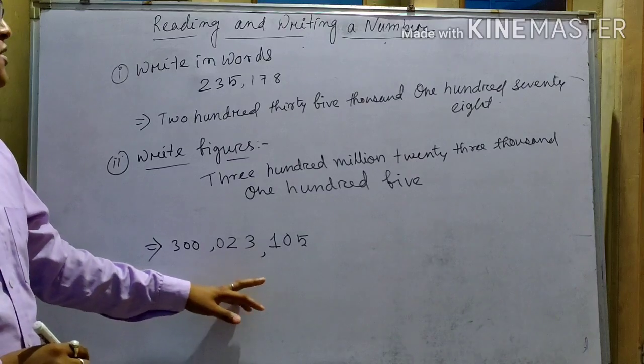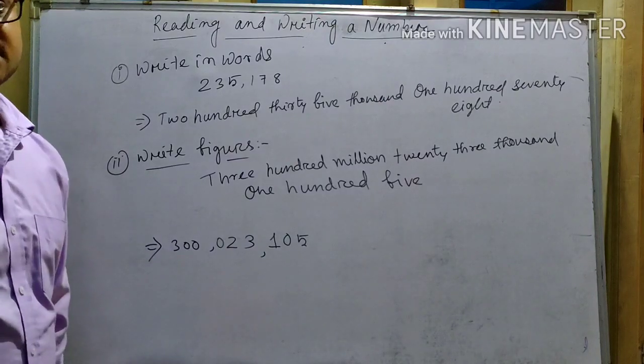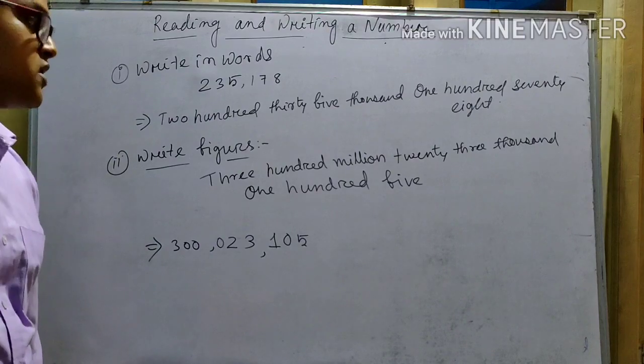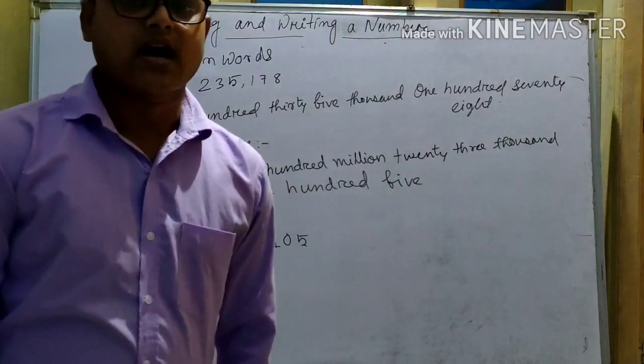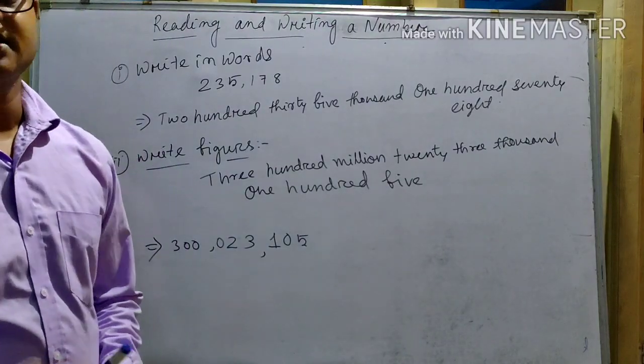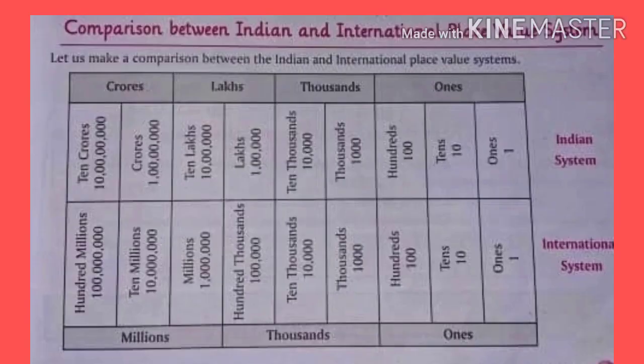Okay, so this is about the international place value system and the Indian place value system. Now we will discuss how the international place value system and the Indian place value system are related. This is the comparison between the Indian and international place value systems. You try to see.